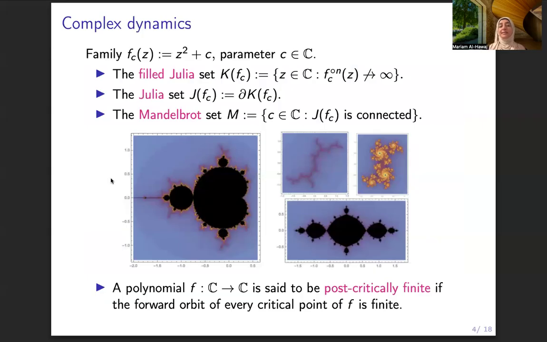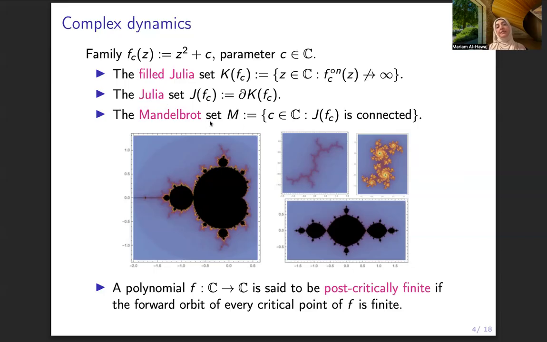So I will need some background. Let's start with complex dynamics. So starting with a family of quadratic polynomials on the complex plane, where the parameter c is also complex. Now we will define the full Julia set to be the set of all complex numbers where the iterations of that number, or the orbit of that number, stays bounded. And then I'll take the boundary of this set to be the Julia set.